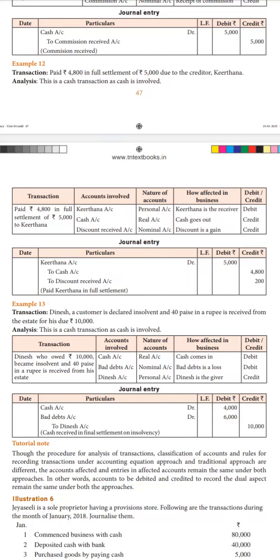Example 12. The transaction is: paid rupees 4,800 in full settlement of rupees 5,000 due to the creditor Kirtana. The statement means that we bought goods from Kirtana for rupees 5,000. But now we are saying I will be paying only rupees 4,800 and not rupees 5,000. It means that there is a difference of rupees 200 which is automatically to be considered as discount.